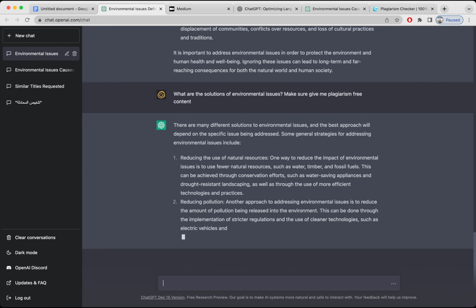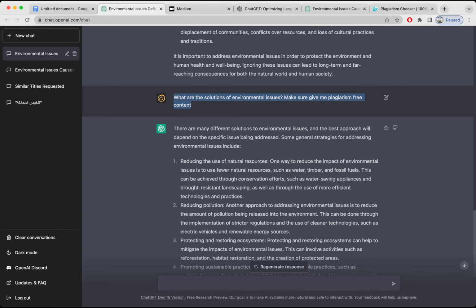Okay, now the cost involved in estimate cost. Let me just copy this and ask ChatGPT a new question. What are the estimate costs to reduce environmental issues?